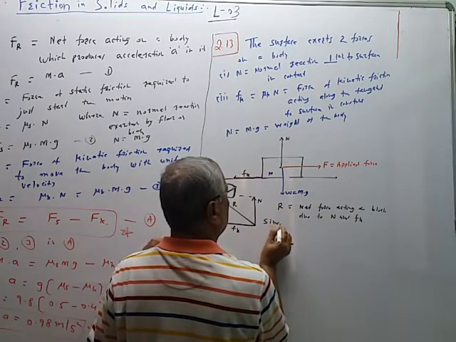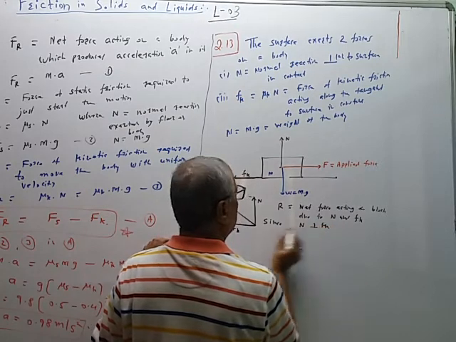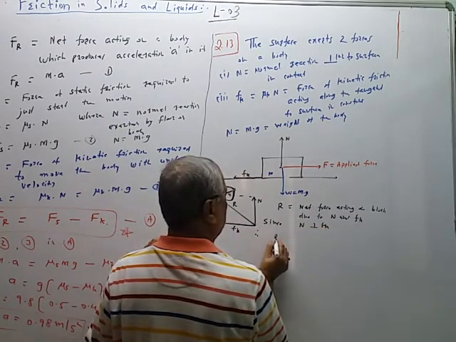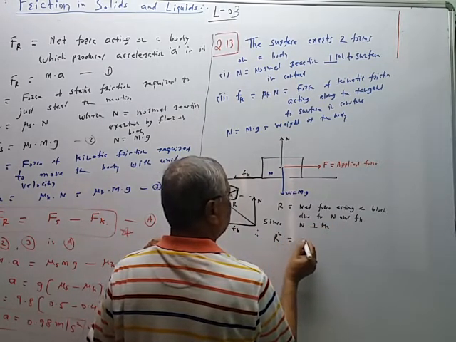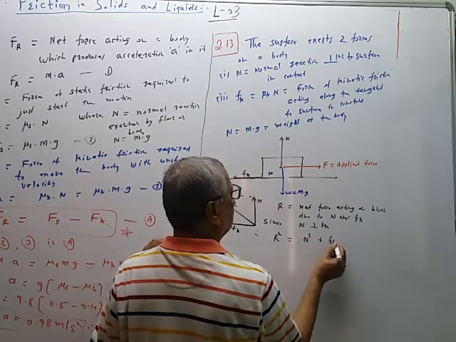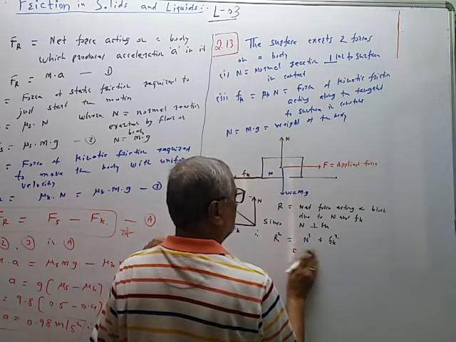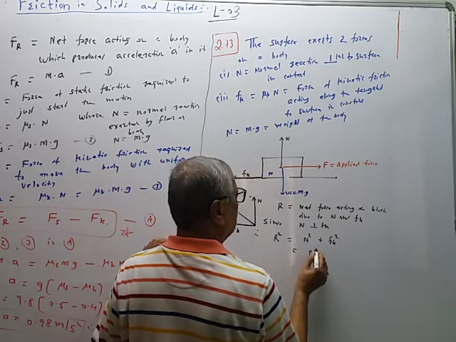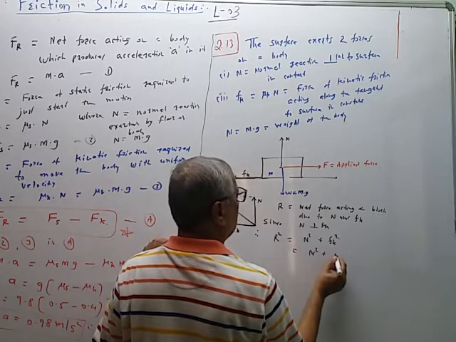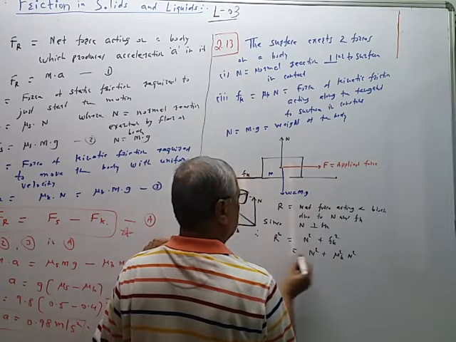Since N is perpendicular to Fk, therefore R square is equal to N square plus Fk square, N square plus mu k square N square.